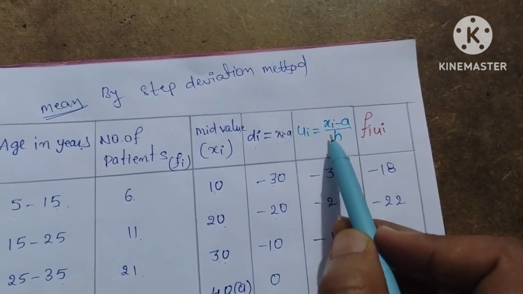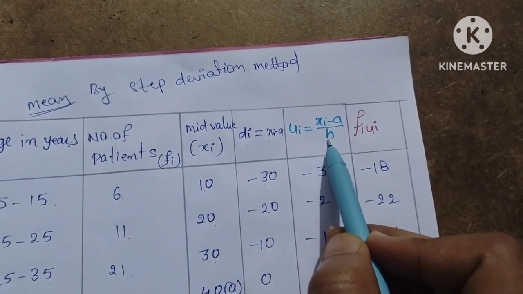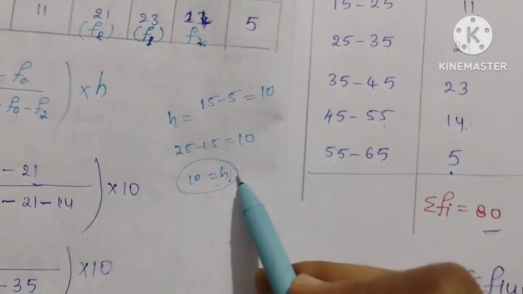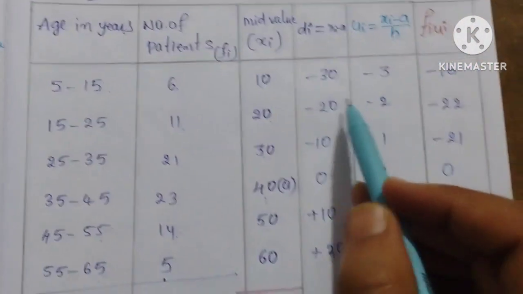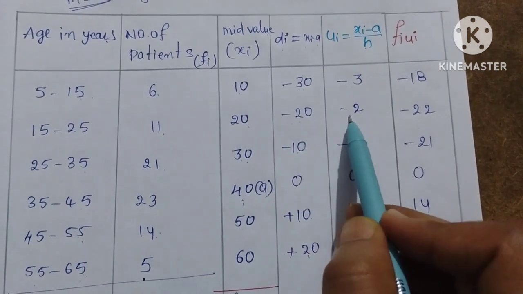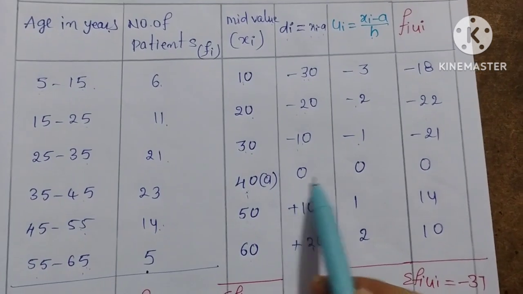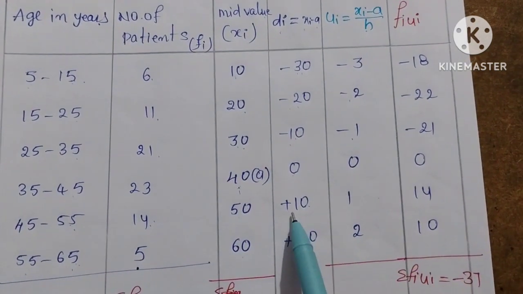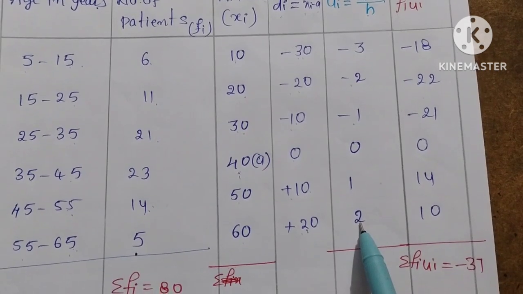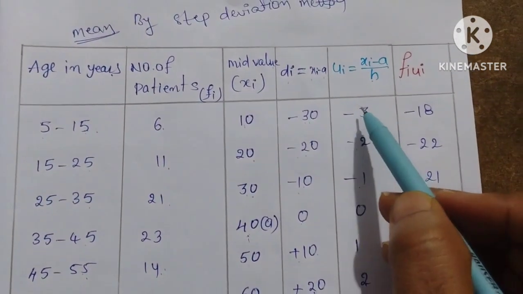Now, in the step deviation method you have to find ui. The formula is xi minus a divided by the class interval. Class interval we already saw, how much are we getting, that is 10, so divide by 10. Here minus 30 divided by 10 means minus 3, minus 20 divided by 10 means minus 2, minus 10 divided by 10 is minus 1, 0 divided by 10 is 0, plus 10 by 10 is 1, plus 20 by 10 is 2. Okay, now these are the ui values.